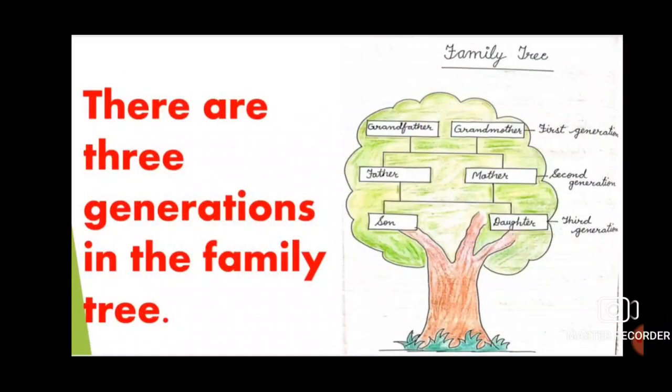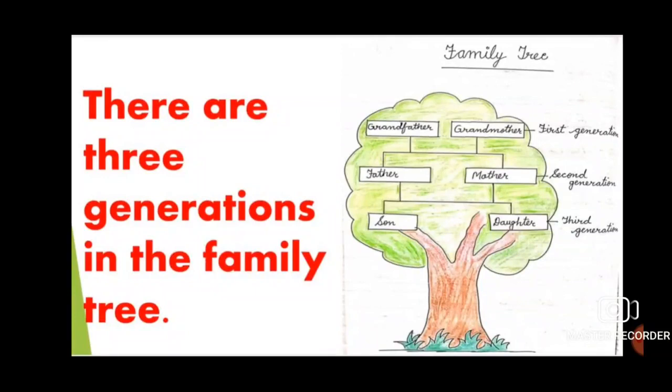There are 3 generations in the family tree. Here is the picture of a family tree according to generation. A family tree always shows 3 generations. Hardly you will see 4 generations. A generation includes all the people who were born around the same time.